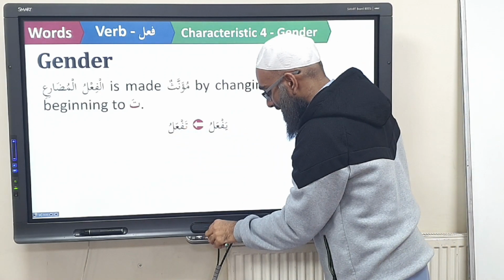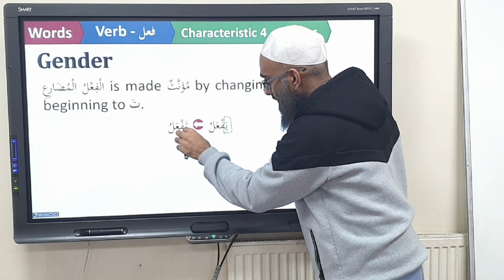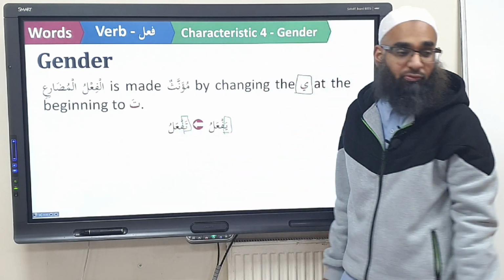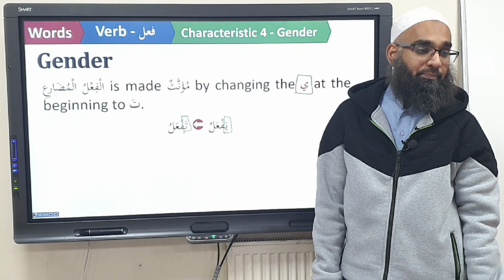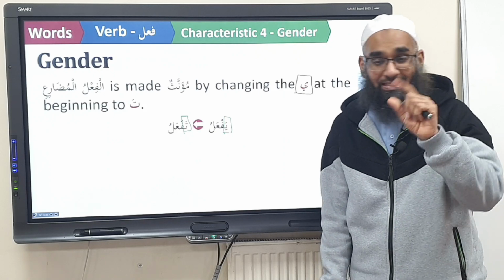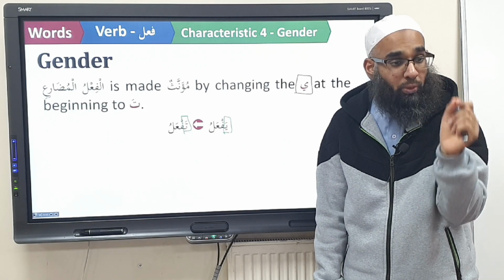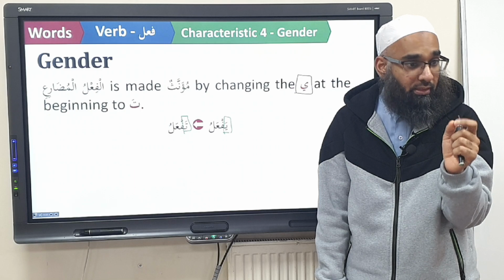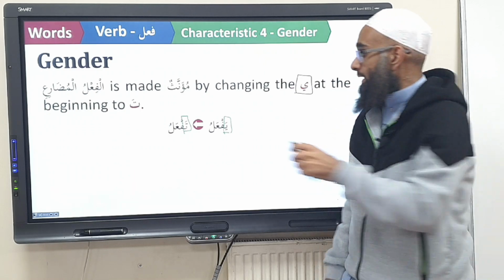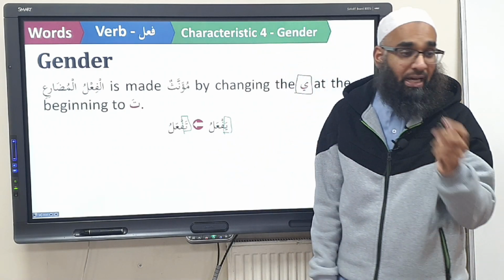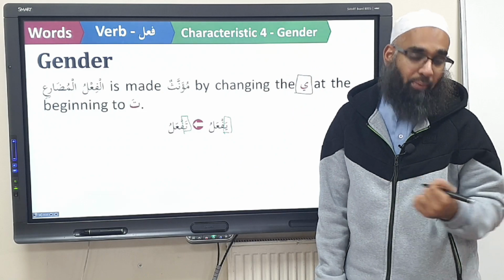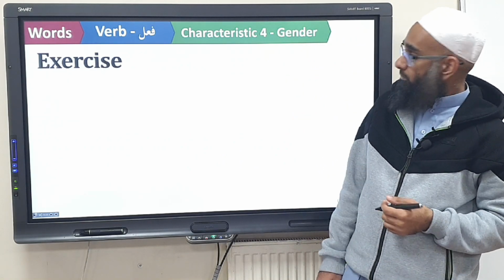So this ya becomes what? Ta. And now this verb becomes what? Feminine. You got it? So you add a ta with a sakin at the end, a sukoon at the end, and that becomes what? The madhi becomes mu'annath. And you change a ya at the beginning to a ta, and that becomes what? Feminine. The mudhari becomes feminine.